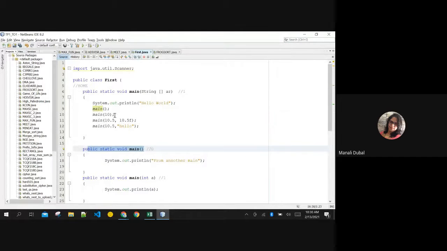If I call another main function with, this is Dhruvin Vekarya roll number 1, roll number 2, roll number 3, and roll number 4. Different Vekaryas are there in my class, right? I am calling them with different signatures. Now it is possible. Are you getting it? If I call integer, only the integer parameter main will be called, right? Dhruvin, are you getting this now?